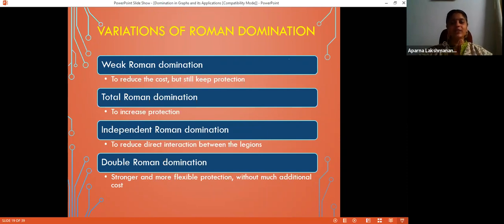As you all know, the strategy of the Roman Empire failed, right? It was not victorious in the war, so the strategy failed. That protection strategy is not enough. We need a much stronger strategy, but without affecting the cost factor. The cost must not increase heavily, but the protection level must be doubled. That gave rise to the concept of double Roman domination: stronger and more flexible protection without much additional cost.